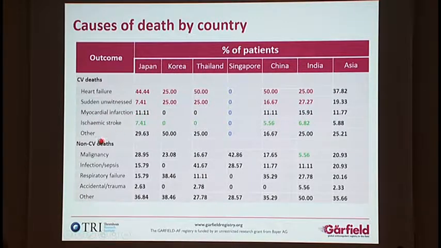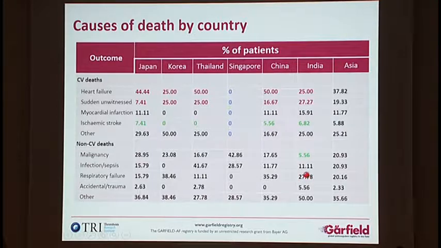If we turn to non-cardiovascular deaths, we can see that malignancy was a common cause in most countries, except perhaps India, and infection was the second most common cause, although it was not reported in Korea. Respiratory failure overall was another common cause of non-cardiovascular death.